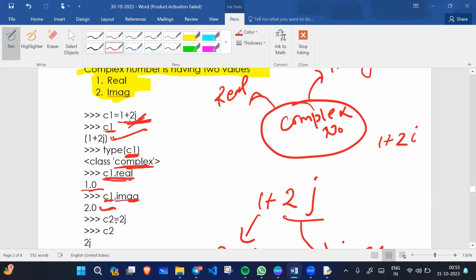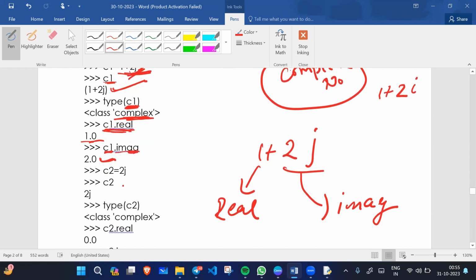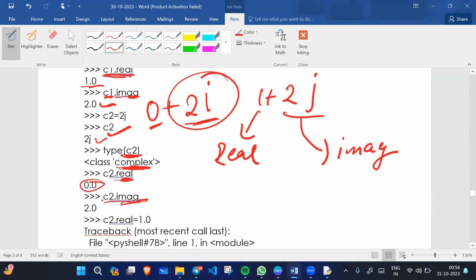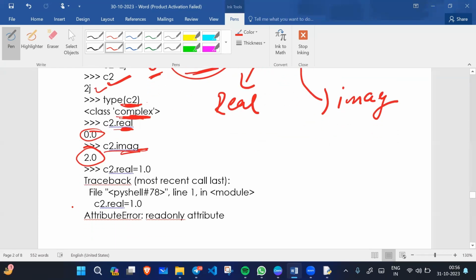When I write c2 equals 2j and type c2, it will print 2j. When I check the type, this is a complex value. 2j means we have only an imaginary part, or we can say 0 plus 2j. So the real part is 0 and the imaginary part is 2. The type of c2 is the complex class. The real part is 0, and the imaginary part is 2.0.